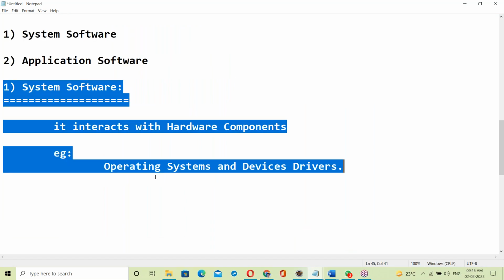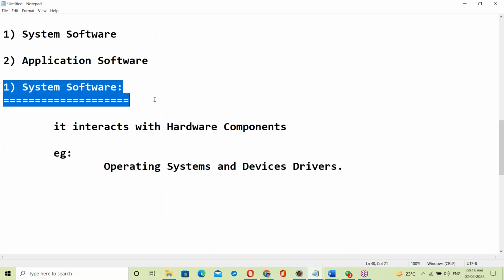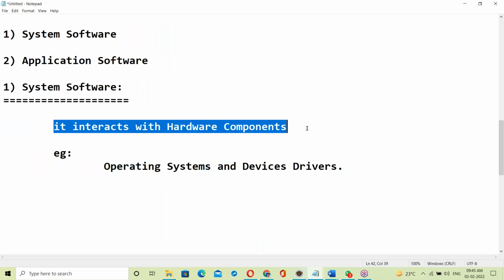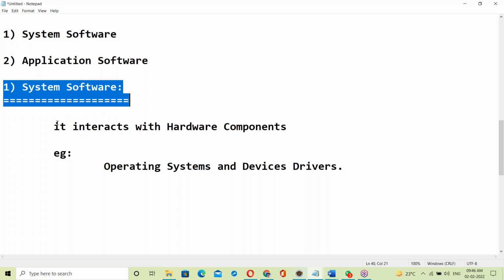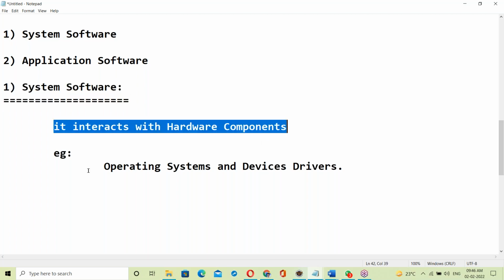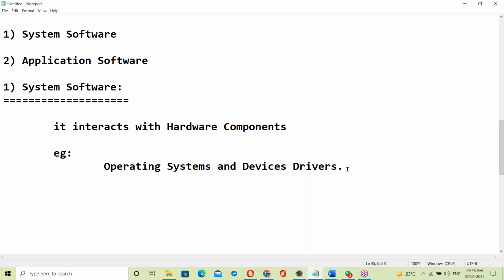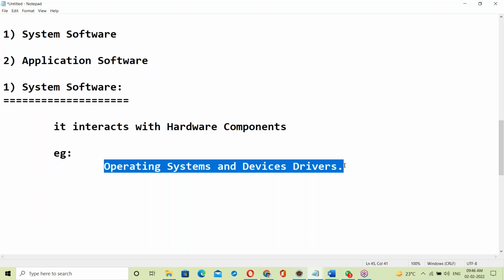Okay, fine. System software. What is system software? It interacts with the hardware components. Example, OS and device drivers. One second, let me have some water. Just a minute.